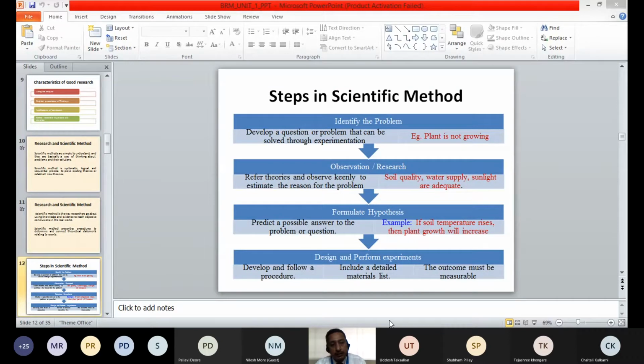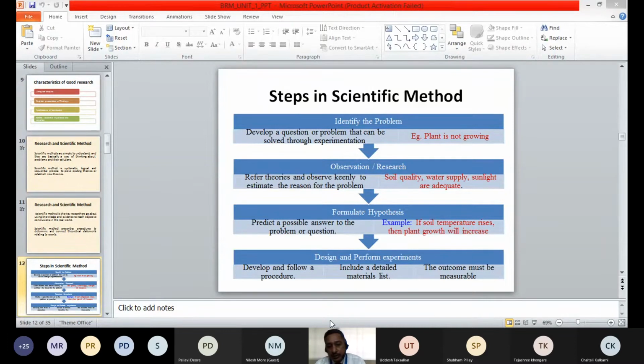So like that, in sales or in a business, we can have different hypotheses, or we can design different designs to perform the experiment. So develop and follow procedure, include detailed material list, and the outcome must be measurable.